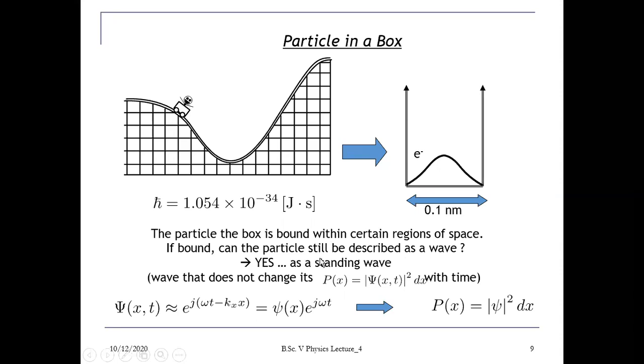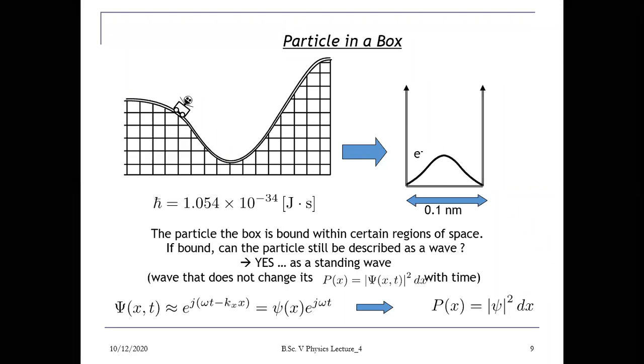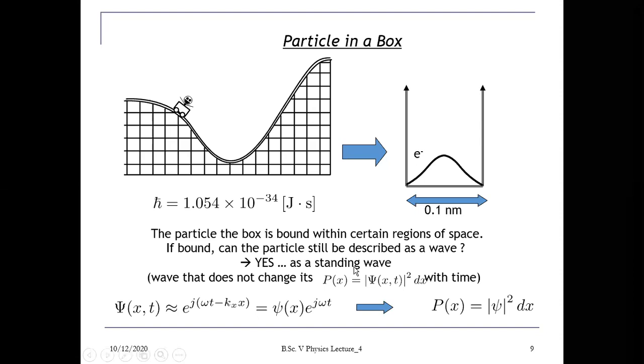It is described as a standing wave, because the wave associated with this particle will move along the x-axis, come back here, and go again. In this way there will be a superposition of incident and reflected wave. The superposition of incident and reflecting wave always produces a standing wave, just like the wave produced in a stretched string. If you tie a rope at two ends, stretch it and release it, there will be the production of a standing wave.